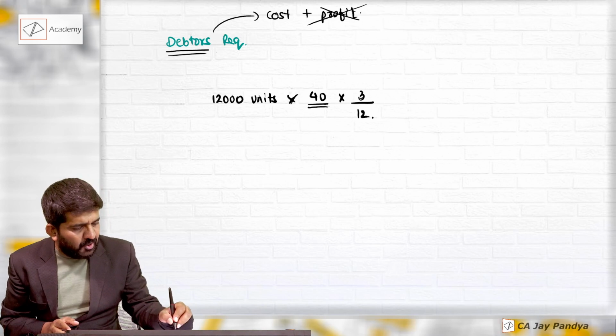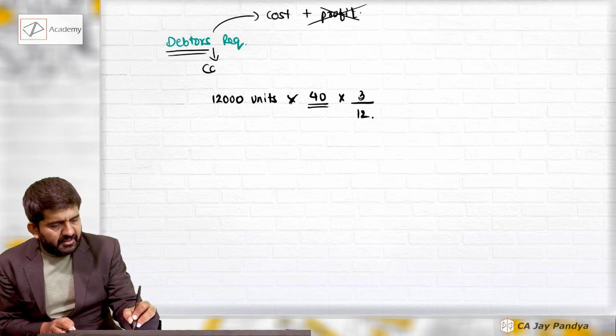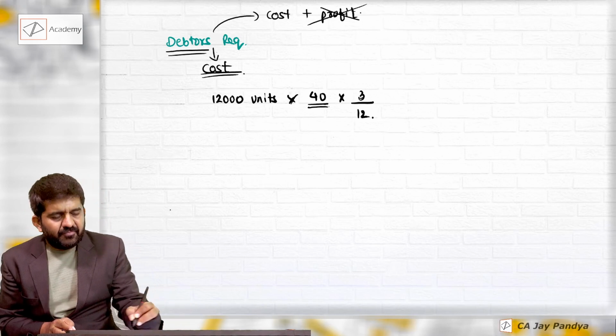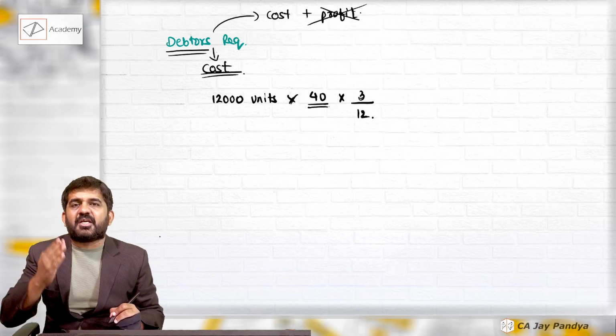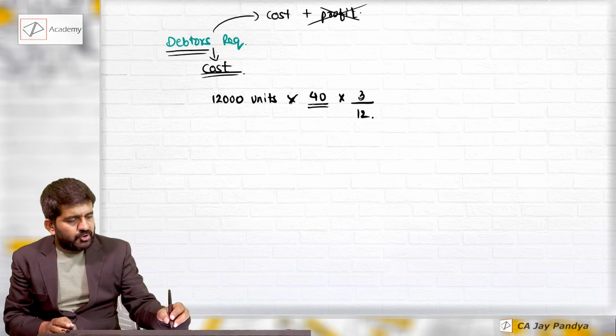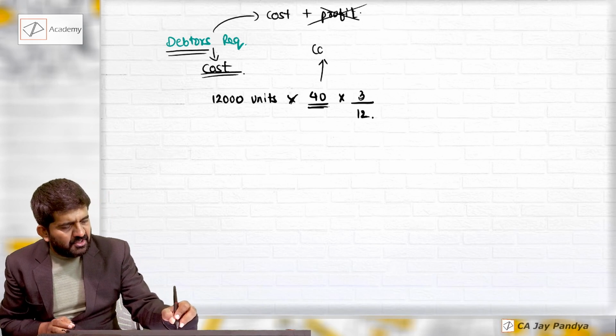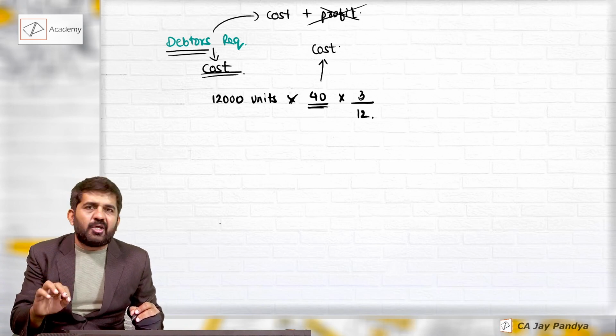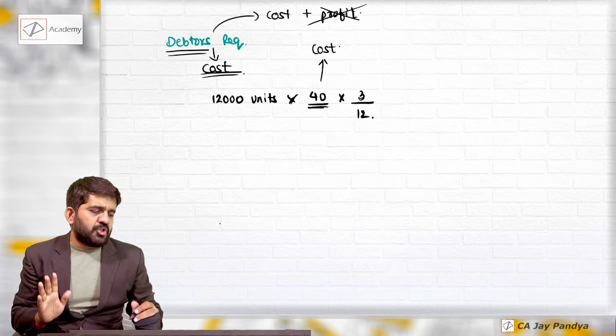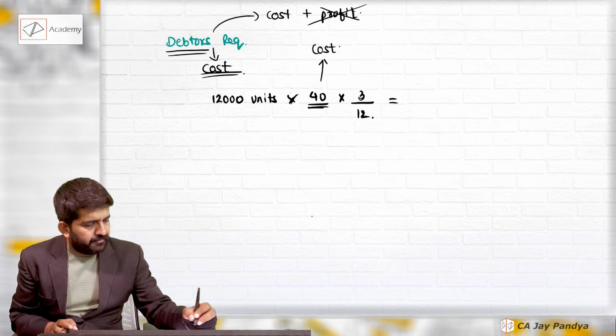But right now we are taking debtors at cost, because our profit is not our cash outflow. So we take this as cost. If there was a selling and distribution marketing cost, we would have added it. But in this question, we have assumed it is 0.